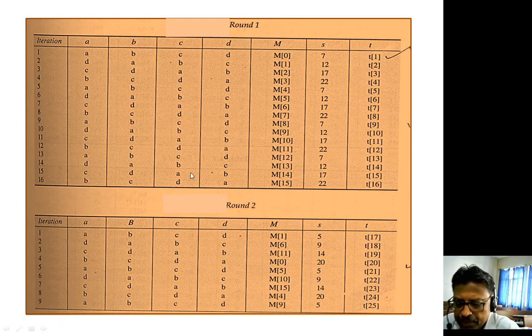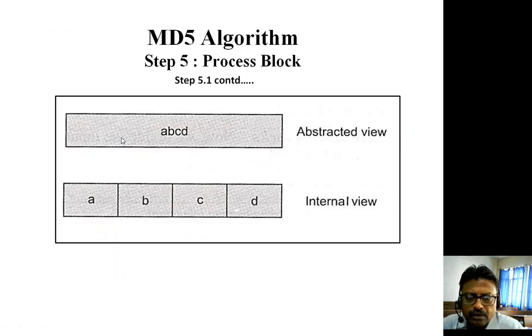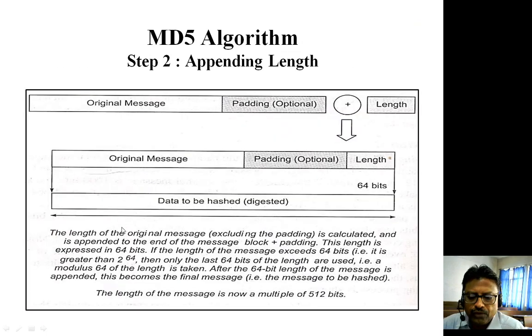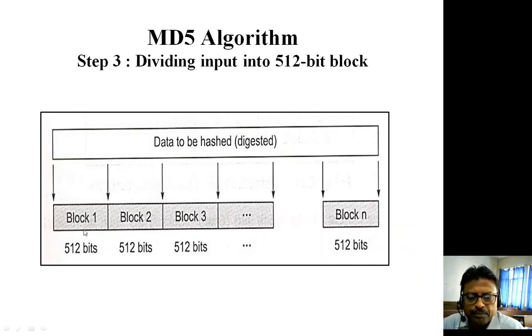So what is happening? For one such block, we apply 64 iterations. How 64 iterations? 4 rounds, and in each round 16 iterations. So there are 64 iterations.